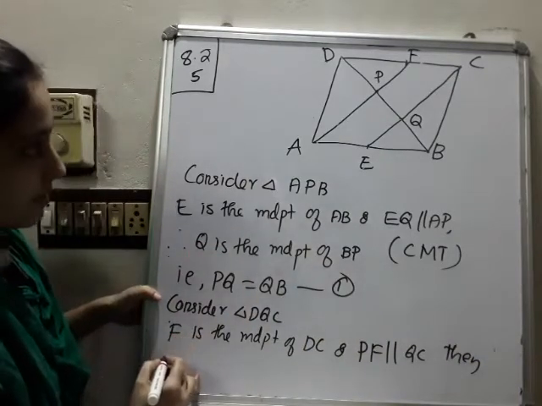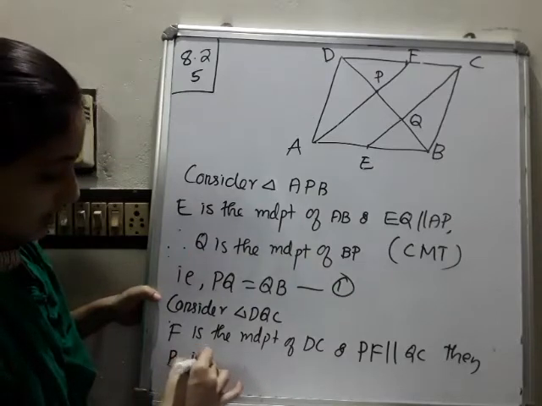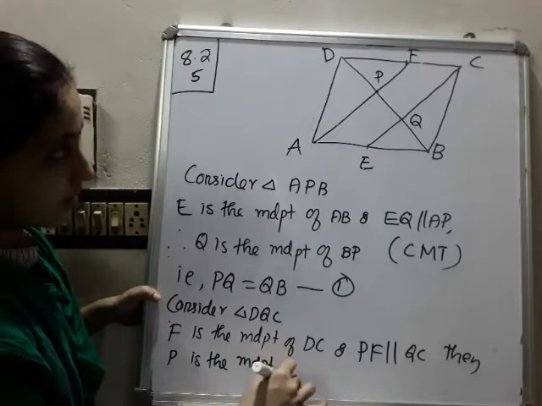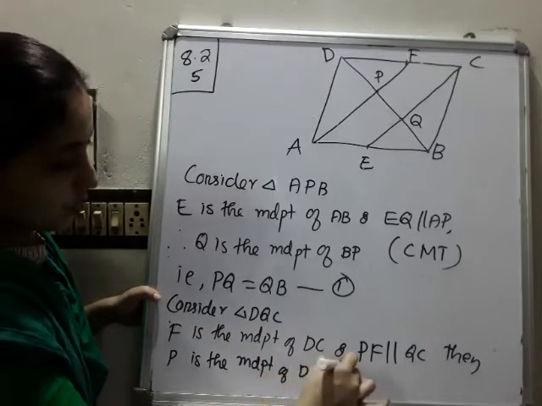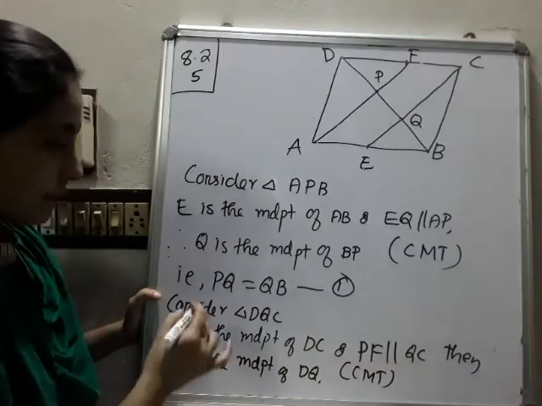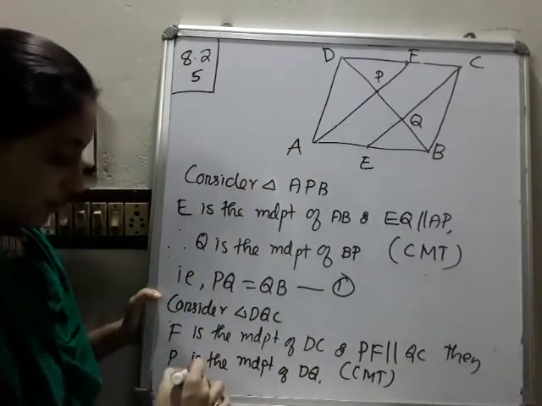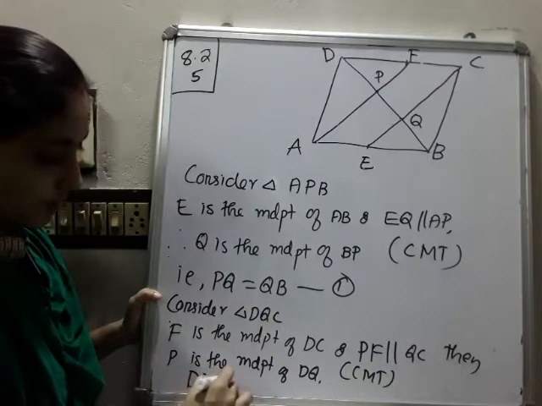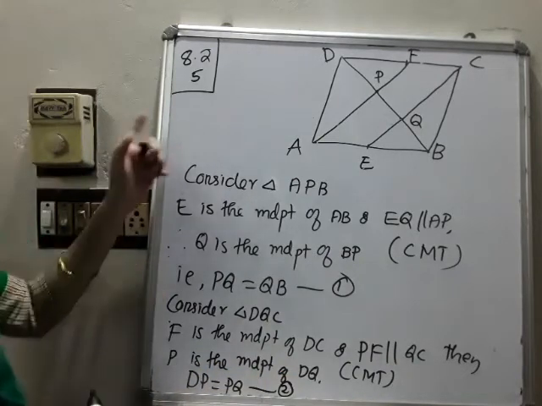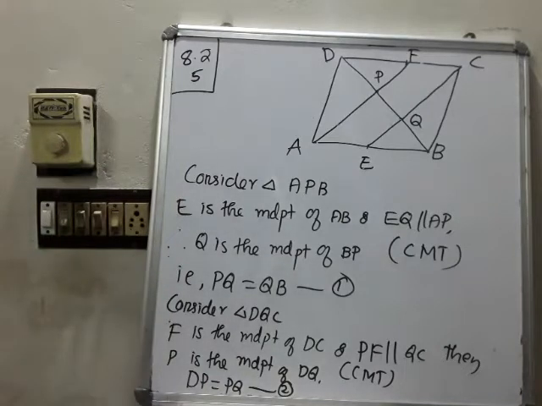Then we can say P is the midpoint of DQ, by the converse of the midpoint theorem. That means DP is equal to PQ, equation number 2. Please write down up to this.